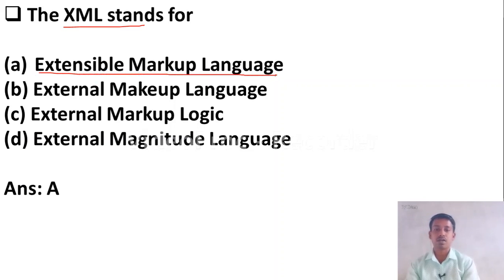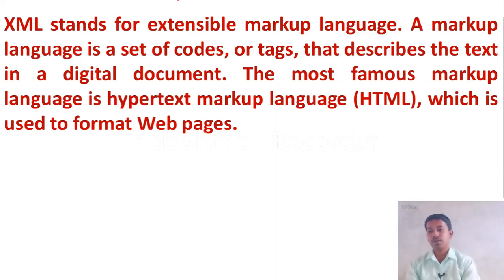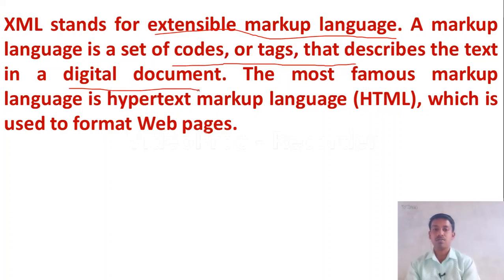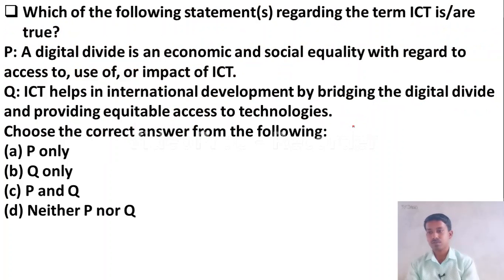It is a markup language, a set of codes or tags that describes the text in a digital document. And the most famous markup language is HTML, hypertext markup language. I hope you got it. Let us move to the next question.